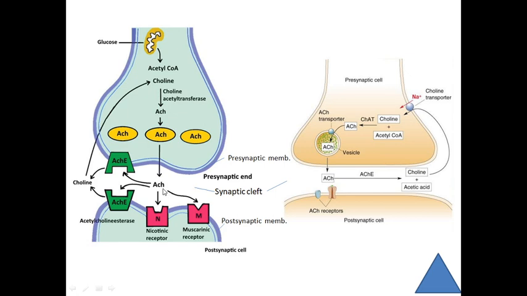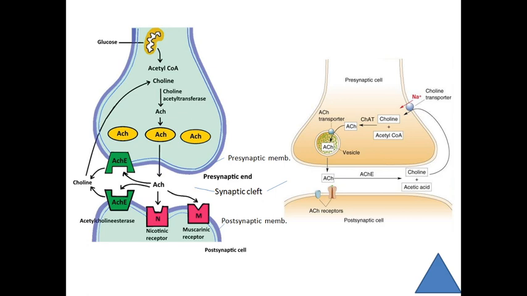Then it is attached to receptors, called acetylcholine receptors. These acetylcholine receptors are present on the postsynaptic membrane. Acetylcholine is released from the presynaptic membrane into the cleft, and then it migrates and attaches to the acetylcholine receptor of the postsynaptic membrane.